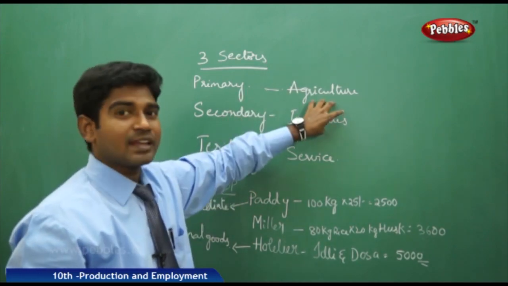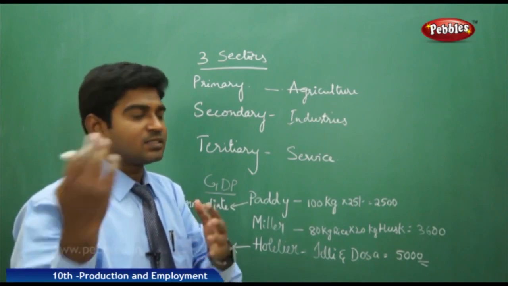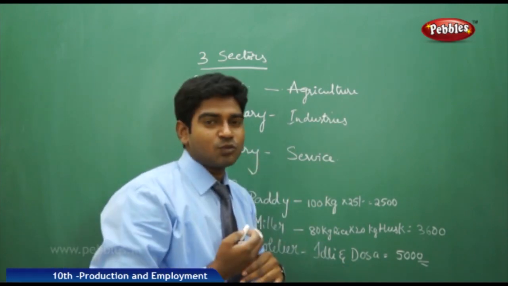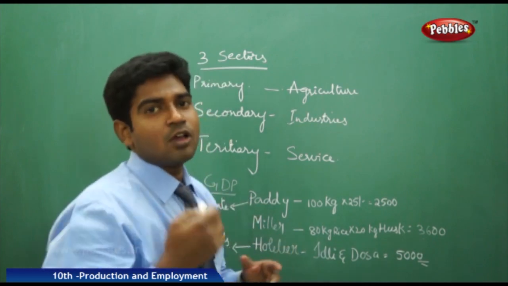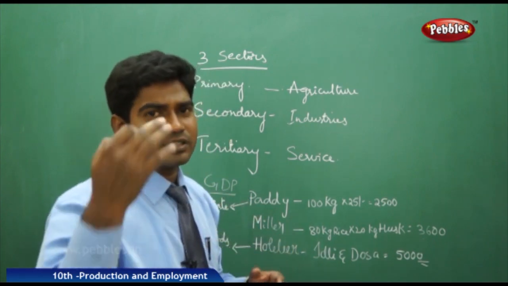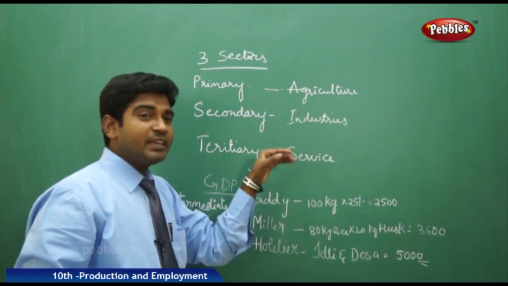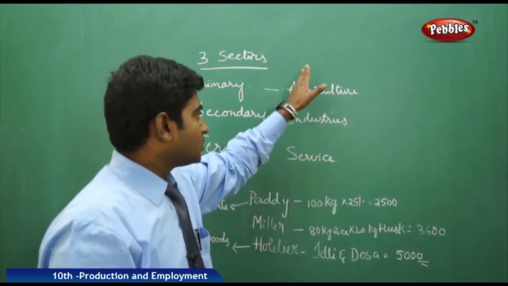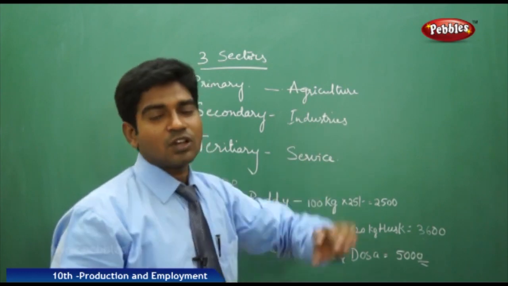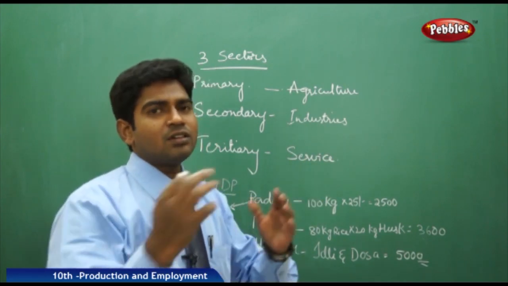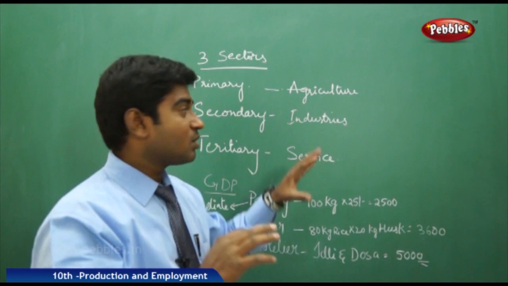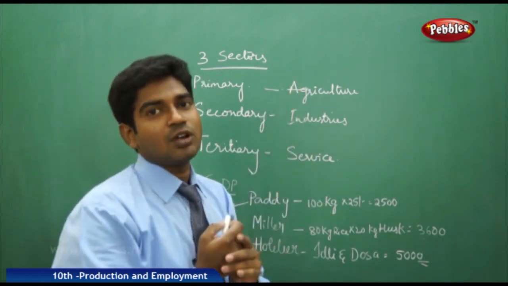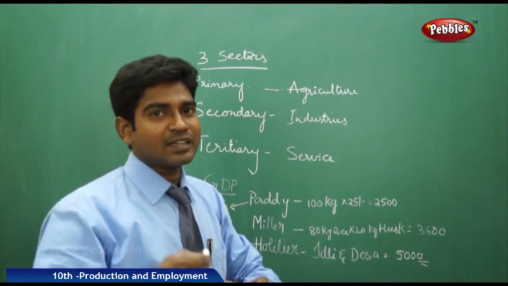The second one is all the industrial activities, like small scale industries and large scale industries. Everything comes under the secondary sector. The third one is the service oriented sector, which has grown over the last 30 years, like hotels, hospitals, IT industries. Here you are paid for your services, and that comes under the service sector. These three sectors contribute to the GDP. The entire income we get in all these sectors together is called the GDP of a nation.